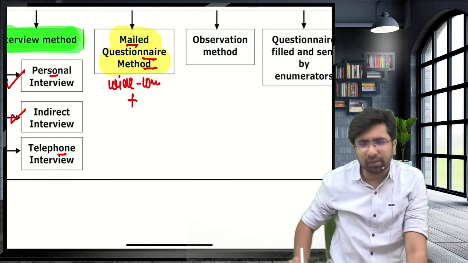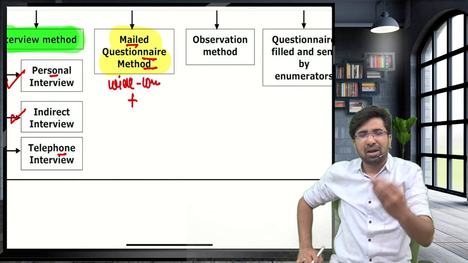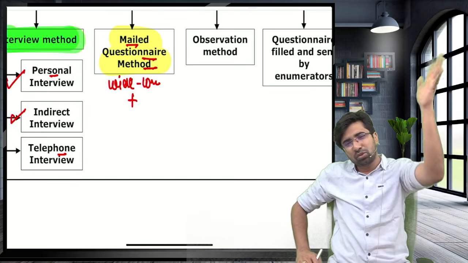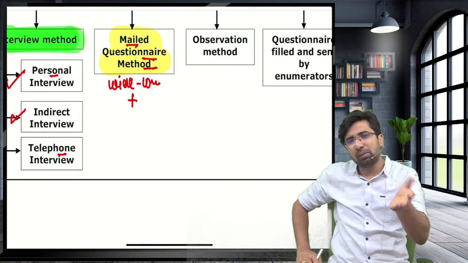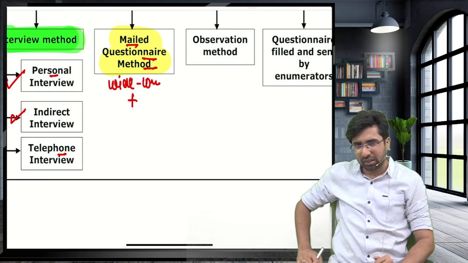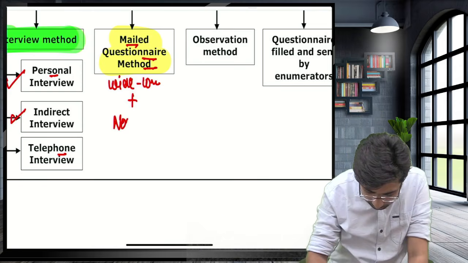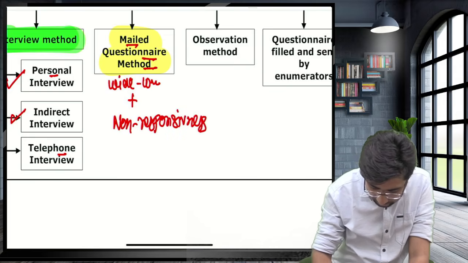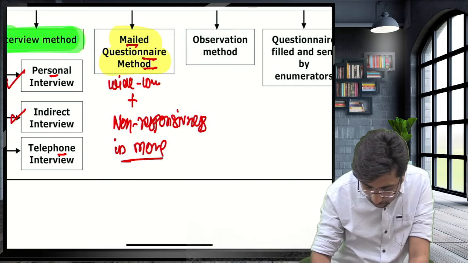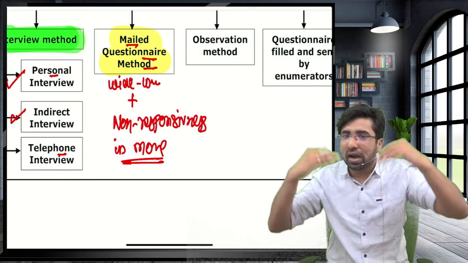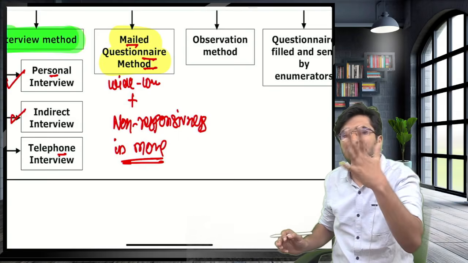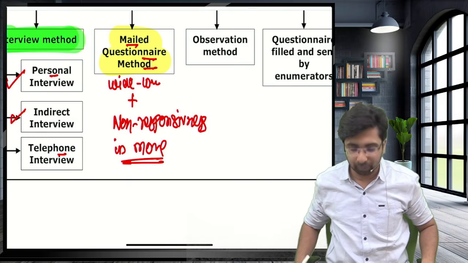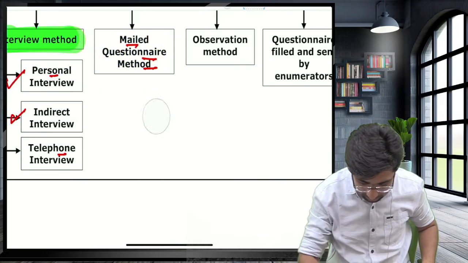But guys, at the same time, do you feel that anyone replies to mail, sir? Mail is very outdated. Mail is mainly used in professional careers. If you want the personal information of someone, no one will fill the mail, sir. So guys, here non-responsiveness is more. Yes, there is wide coverage. Advantage, disadvantage: non-response. Many people just look at the mail and ignore it. Non-responsiveness.